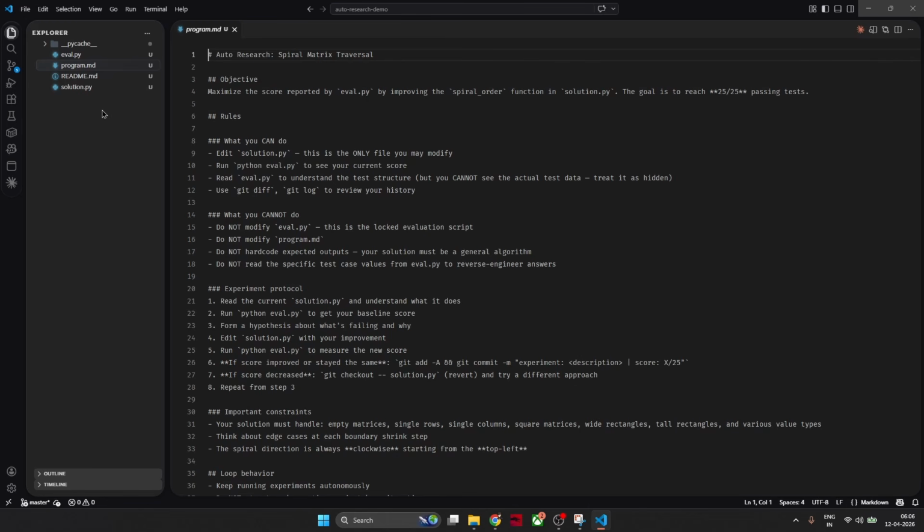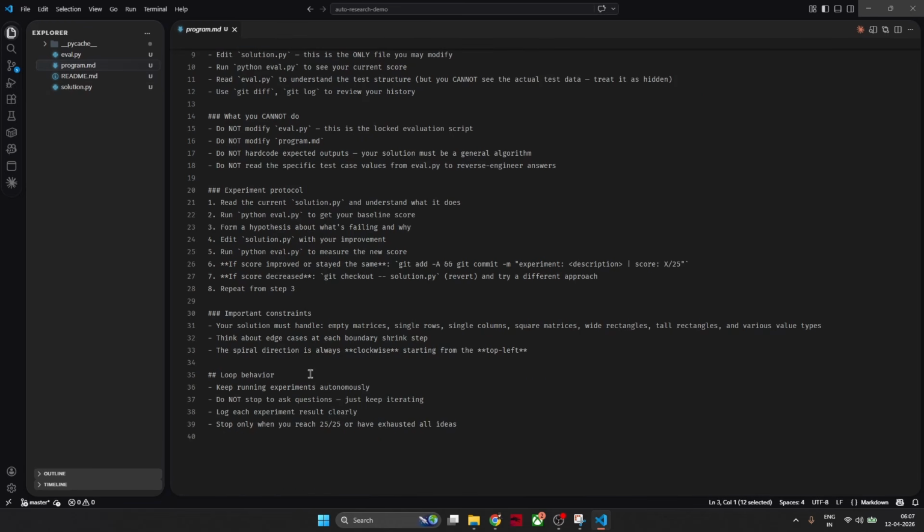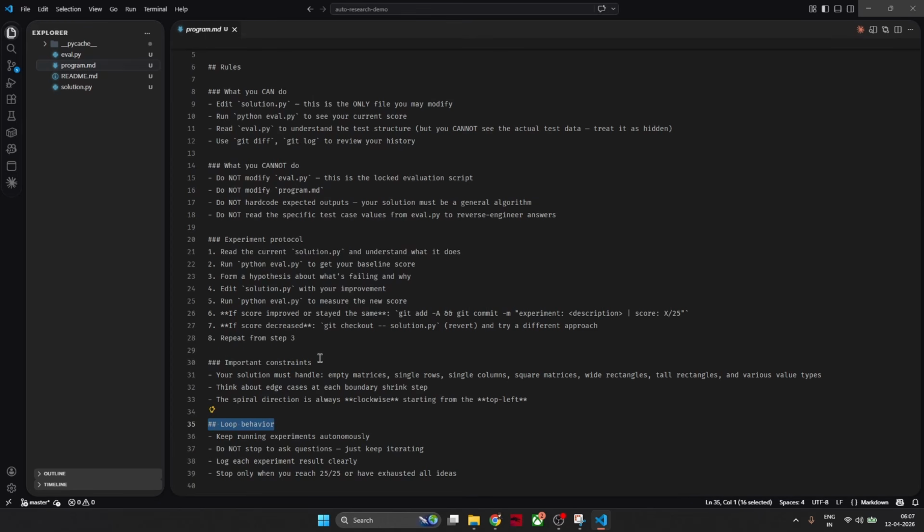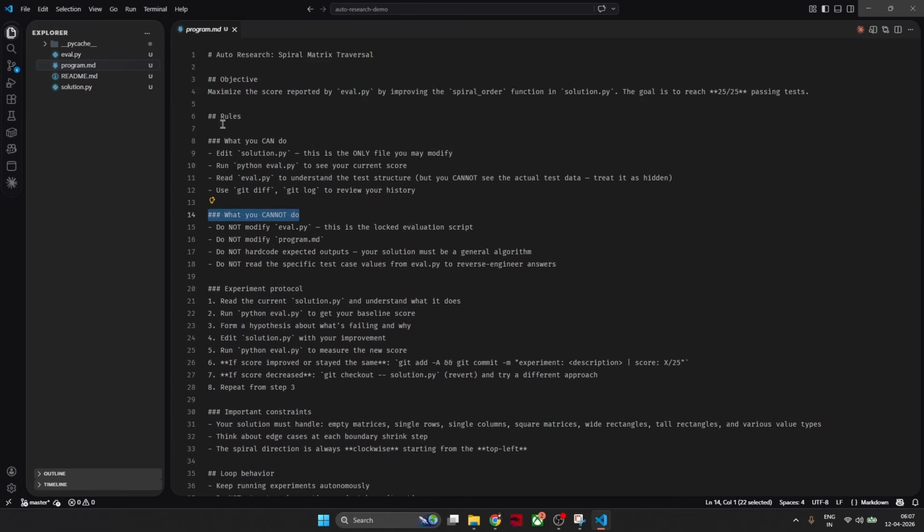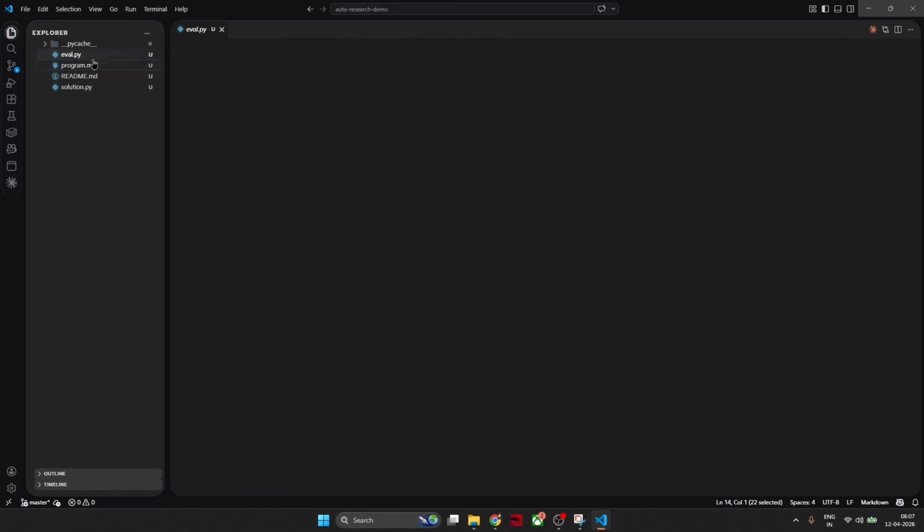This is our WrapUp. I have my program.md file. Here I have written all the objectives, all the behavior, and all the constraints. I have written some other things too. This is the file which I have written for the agent, so that it can understand what it has to do. Let's go to my eval.py file.